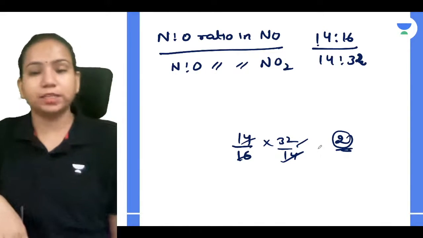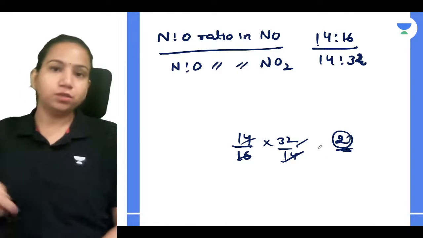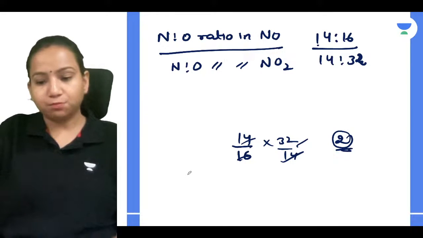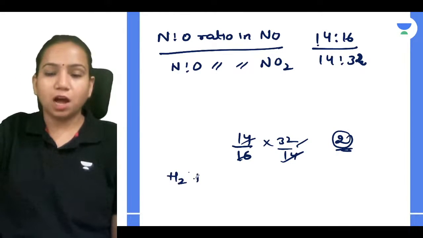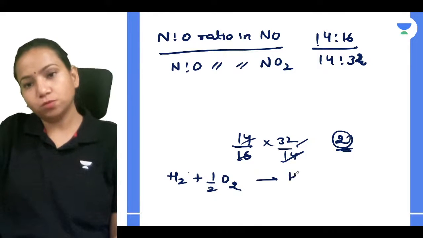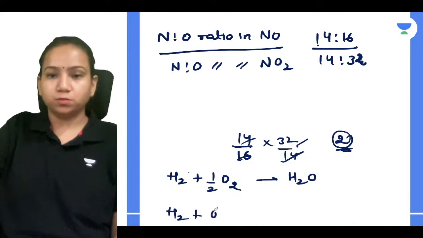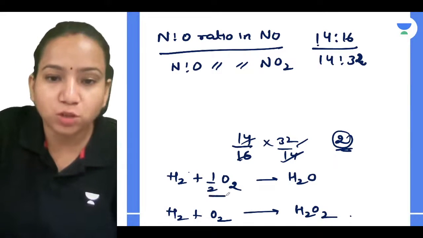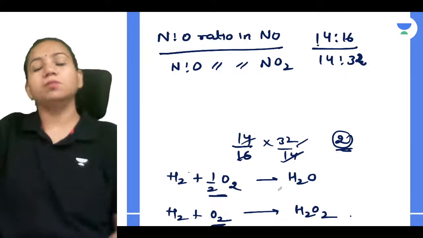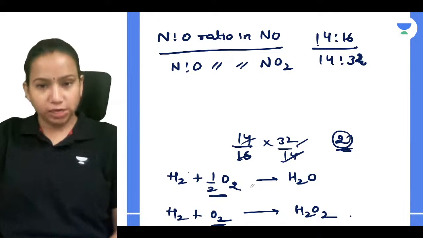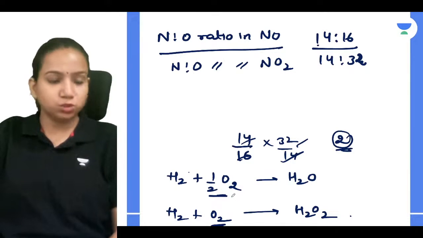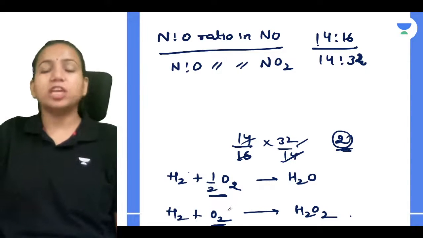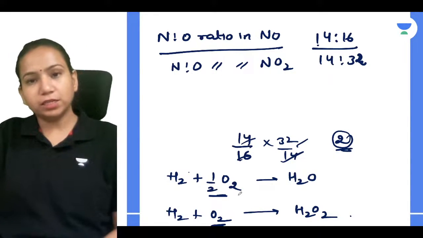Clear with it, guys? Everyone understood? Suppose you have the same type of example which we can relate. You have H2 plus half O2 gives H2O, and H2 plus O2 gives H2O2. The mass of oxygen is changing, so it is also going to be a whole number ratio. Oxygen is 16 and O2 is 32, so it is going to be 1:2. Like that you can have 1:3 also, depending on what substance you are taking and how you are changing the mass. That way you can relate, and it's going to be really easy.